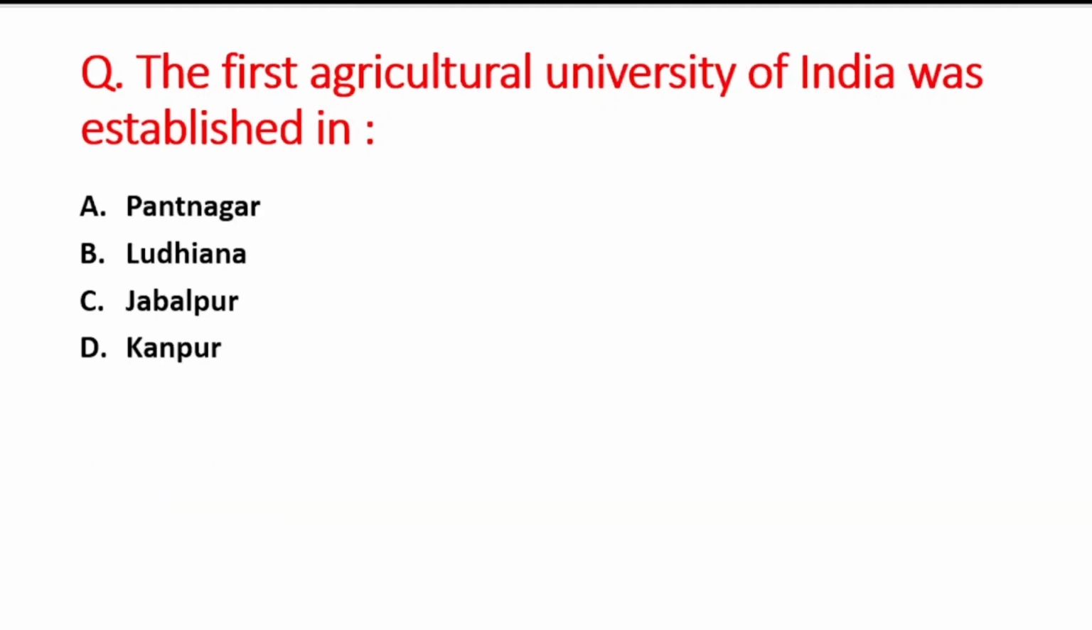Next question is the first agriculture university of India was. A option is Pantnagar, B is Ludhiana, C option is Jabalpur and D option is Kanpur. So right answer is option A, that is Pantnagar, which is in Telangana, right? We have already covered this in the first part.